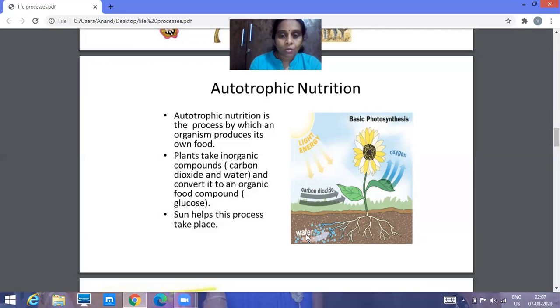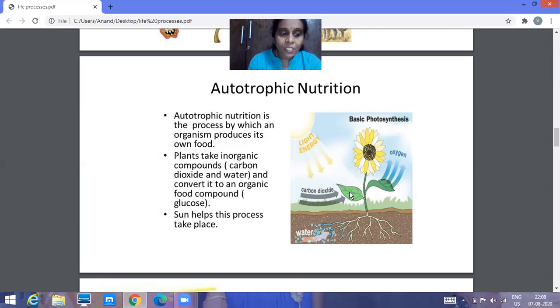What are the raw materials? The raw materials are sunlight, chlorophyll, which helps in absorbing the sunlight, and carbon dioxide. The carbon dioxide enters through the stomata, which are present in the leaf, and the water enters the plant with the help of the roots. Using these raw materials, the plant prepares its own food. In this process, solar energy or light energy gets converted into chemical energy in the form of carbohydrates.